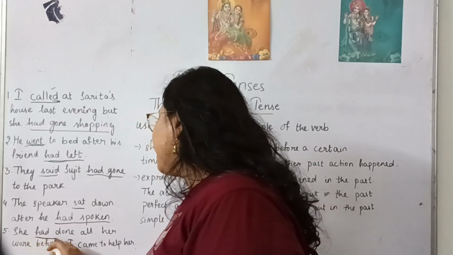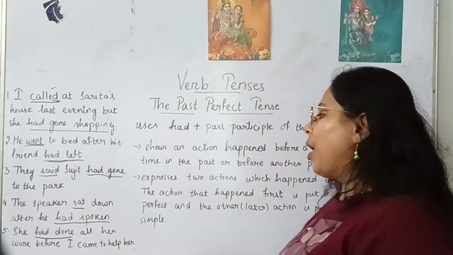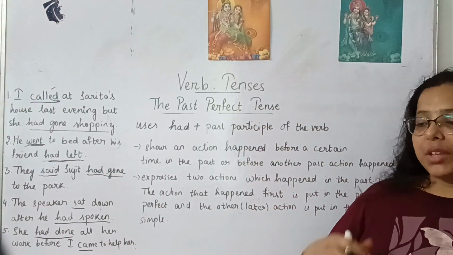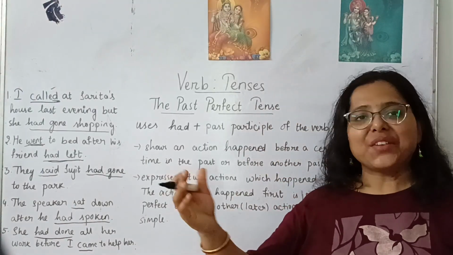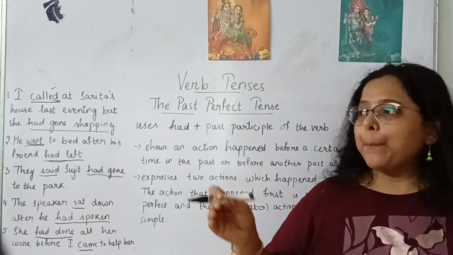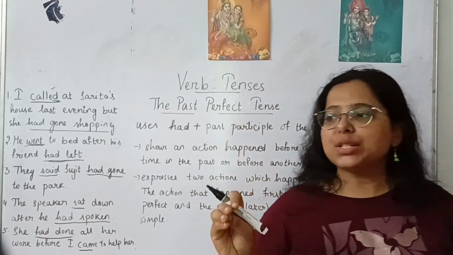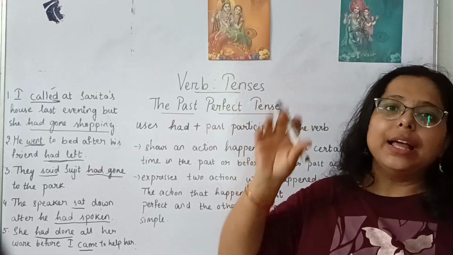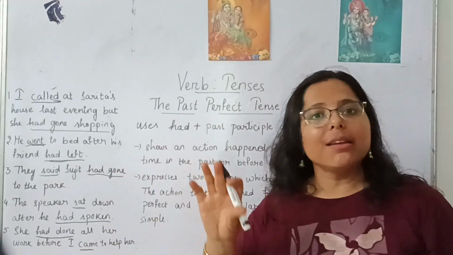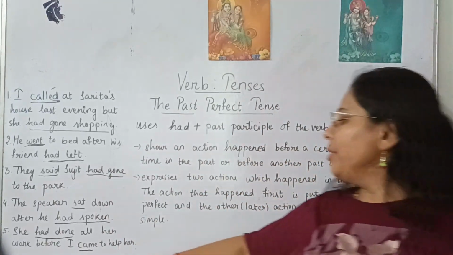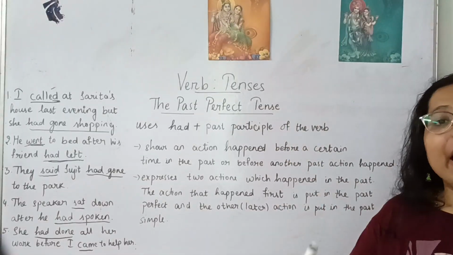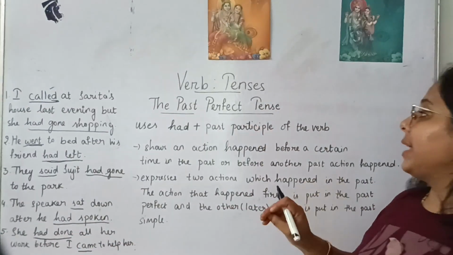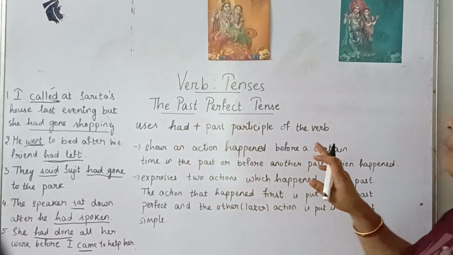She had done all her work before I came to help her. Suppose one friend needed his friend's help to complete a project work, but when the friend arrived, he saw that her friend had already completed the work. So she had completed, she had finished, she had done it already before the friend arrived. So came is the simple past and had done is the past perfect tense. In this way, we use past perfect tense.